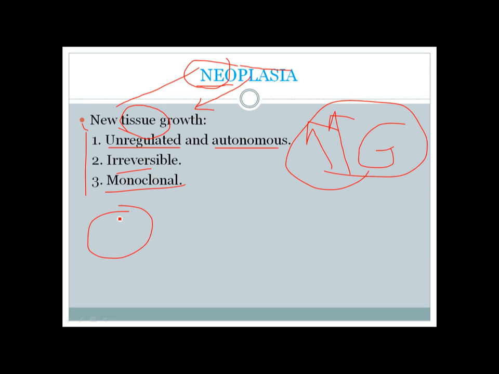Suppose this is the tissue, and in the tissue there is one cell, and this one cell gets abnormal and starts to divide abnormally, excessively, and it gives rise to 2 cells, 4 cells, then 8 cells, and it goes on. So it's actually monoclonal. Every cell actually started off from one cell. So this is monoclonality.